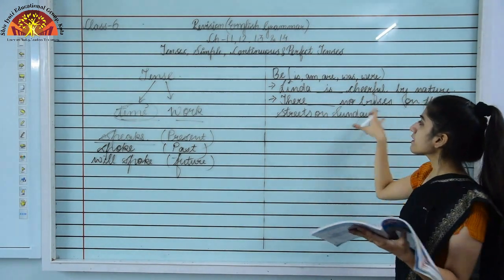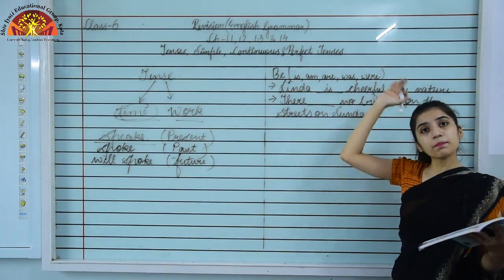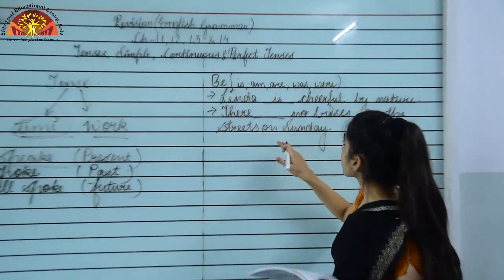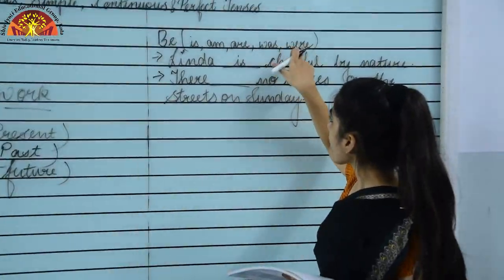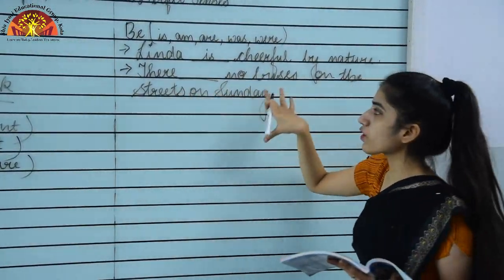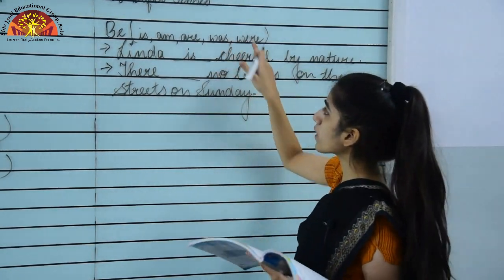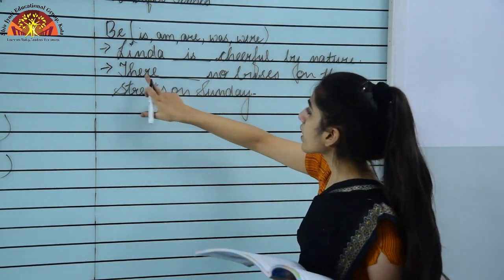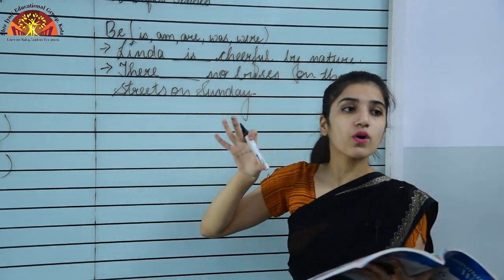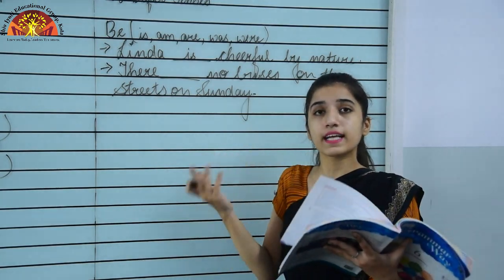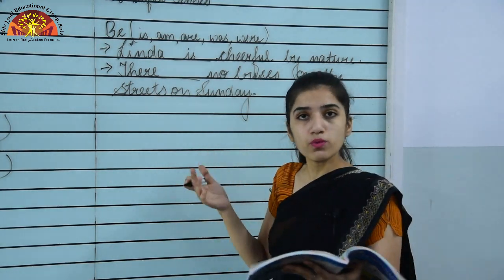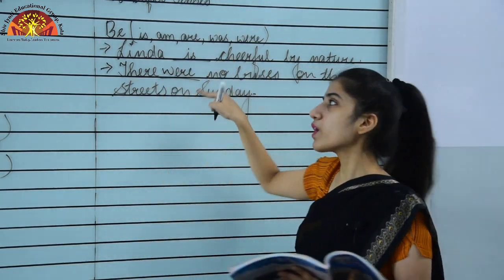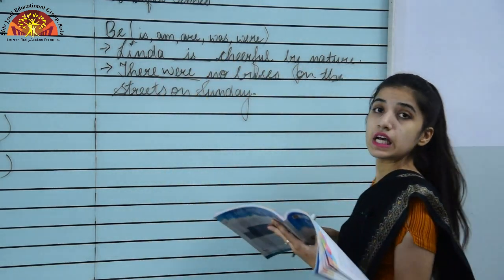Here we are talking about an action that was done in the past, so we will use was or were, because was or were will be used in the past only. And we are talking about no buses, that means the subject is plural. That is why we will use were. There were no buses on the streets on Sunday.